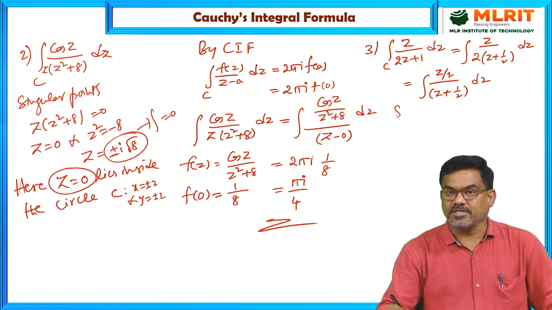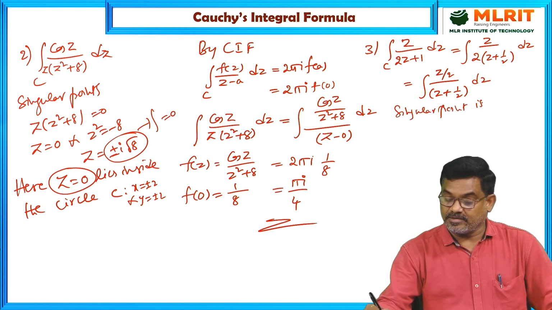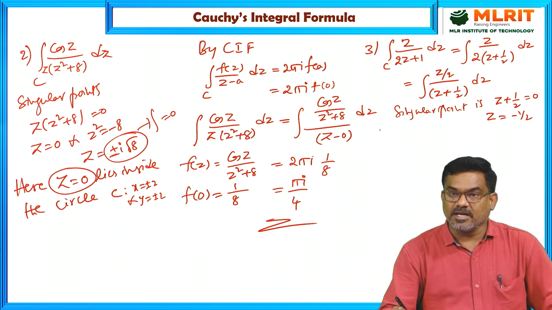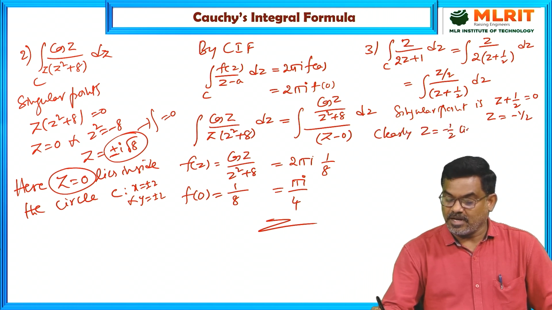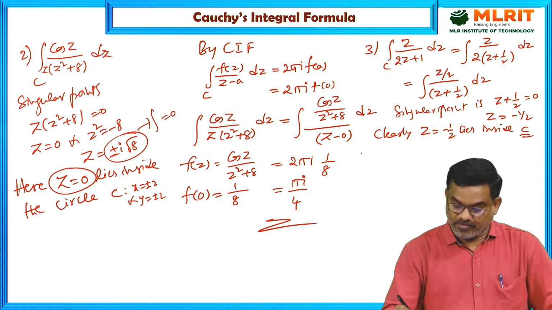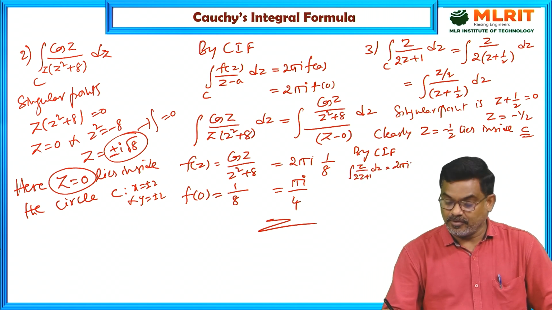Now the singular point is z plus 1 by 2 equal to 0, z equal to minus 1 by 2. So clearly z equal to minus 1 by 2 lies inside the circle C. Therefore, by Cauchy's integral formula, the line integral of z by 2z plus 1 dz is 2 pi i into f of minus 1 by 2.